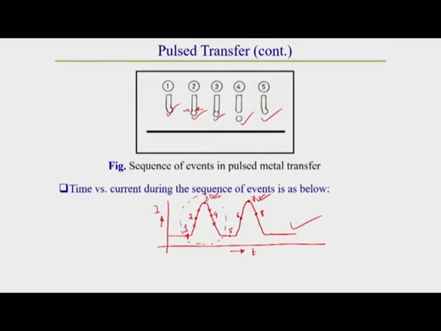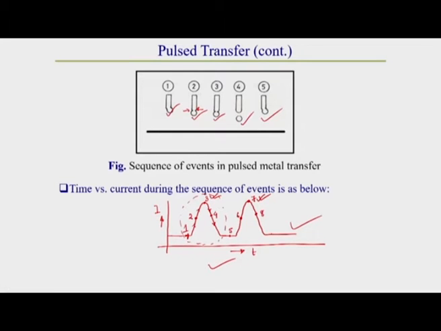In this metal transfer, as I have already told you, we get a spray type of metal transfer, which is a free flight type of metal transfer. The different categories of spray transfer I told you previously can be obtained by changing the peak value of the current. If we increase the current value, we can get different modes of spray transfer, like axial or projected type, or streaming type, depending upon the peak value of the pulse mode current.